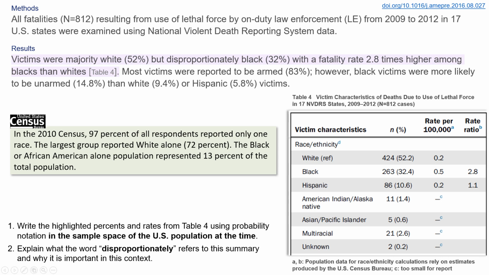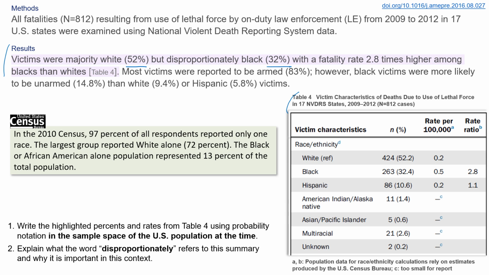We are provided with a number of numerical values that summarize the findings, both in a paragraph format and in a summary data table. We are told that victims were majority white but disproportionately black, 52 versus 32%.